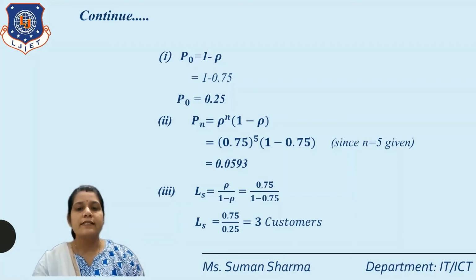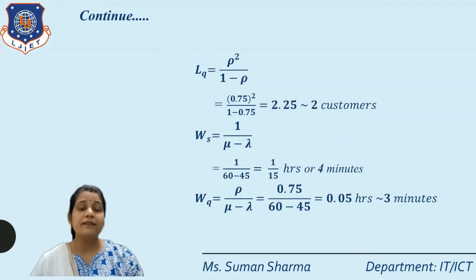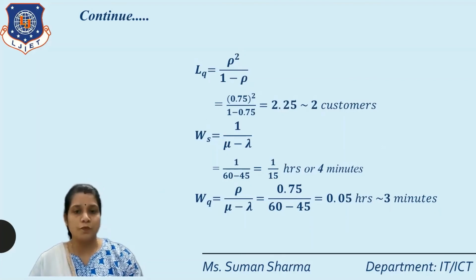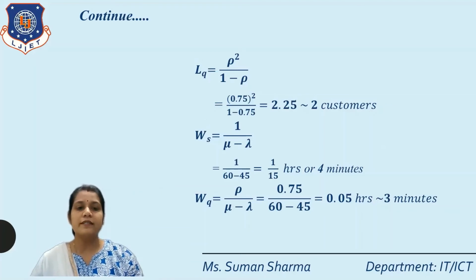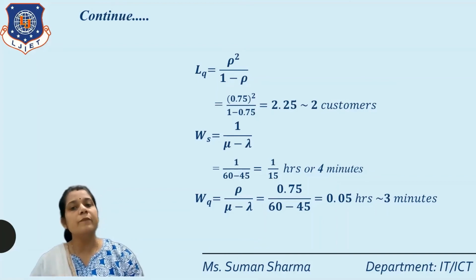Next we find the LQ. The formula of LQ is rho square divided by 1 minus rho. So we put here 0.75 whole square divided by 1 minus 0.75. Solve these values and we get 2.25. But we always write the number of customers as a whole number, so we consider only 2 customers.